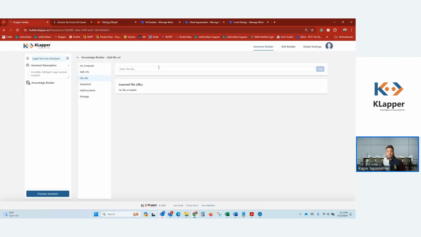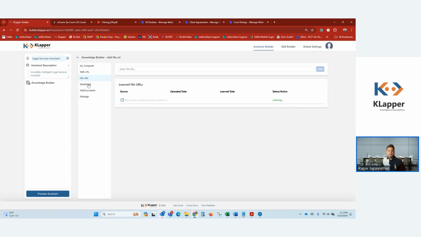Right. So here I'm gonna go ahead and grab that file. Again, these files could be on your network file share if you're using that still, or it could be any other secure file shares that KLapper has access to, or it could be an online file. In this case, it's just an online file. So just like that, I can keep adding more and more content and let KLapper learn that content, right?